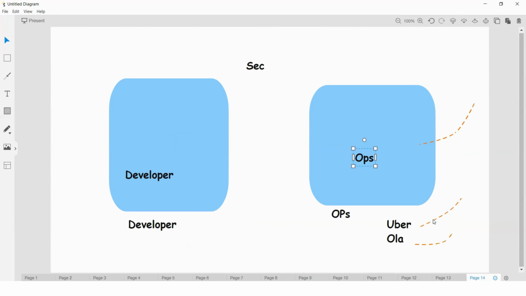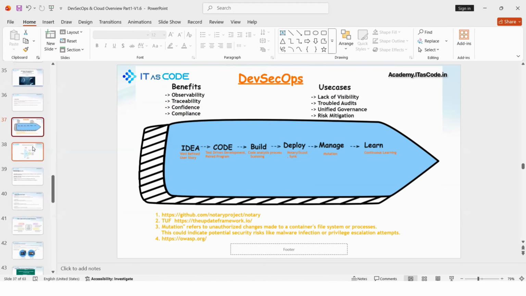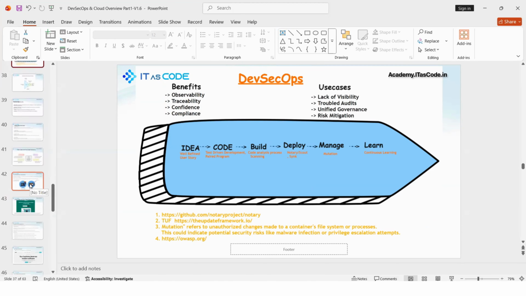If they are facing any issues, immediately they may switch to some other platform. So how to build confidence in all these areas, we'll try to observe with the help of our DevSecOps strategies.